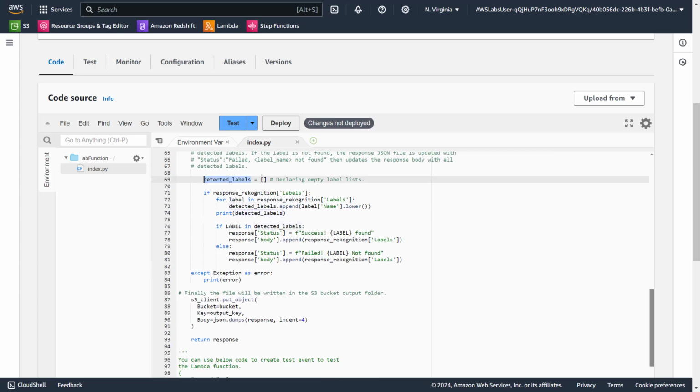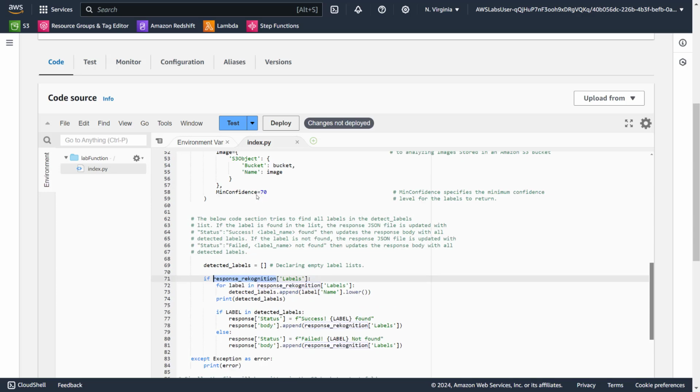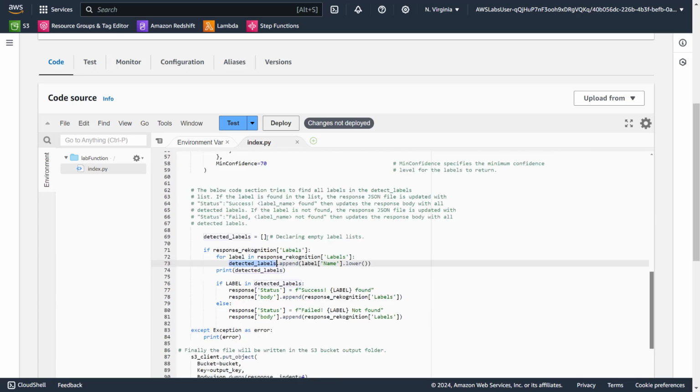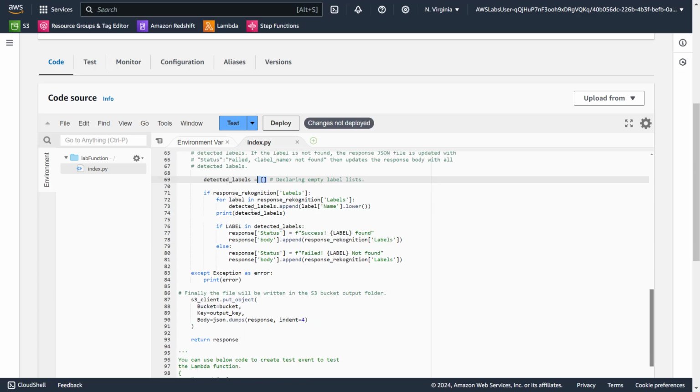Then detector labels we are creating, or assigning. Then we are checking the Rekognition labels. If this output from the Rekognition response has a labels tag, then loop through the labels and append the names in lowercase to the detector labels list that we created here. Then we are printing the labels.